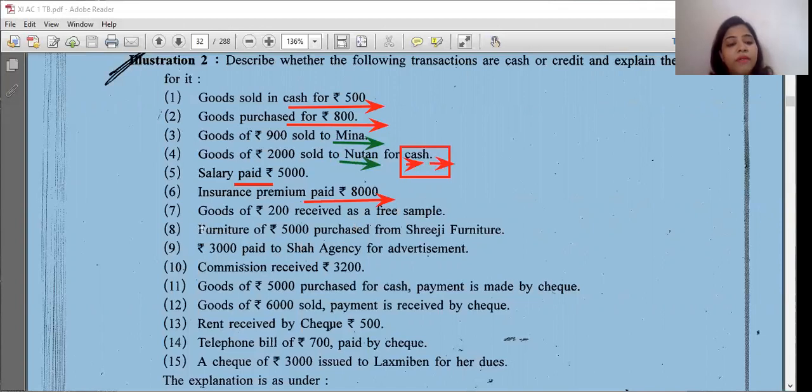Goods of 200 received as a free sample. Now a question comes, teacher, what does free sample mean? Is it a cash or credit transaction? No, it is neither a cash transaction nor a credit transaction.